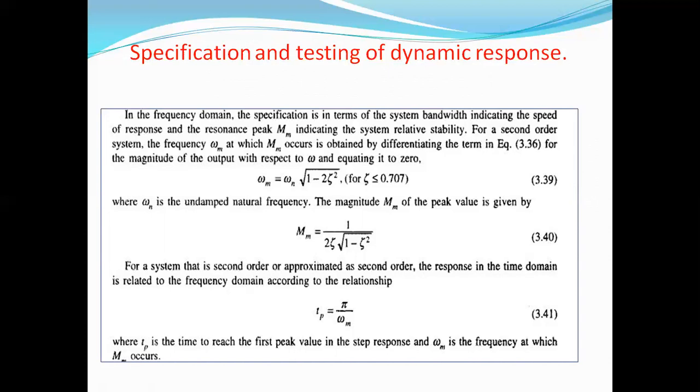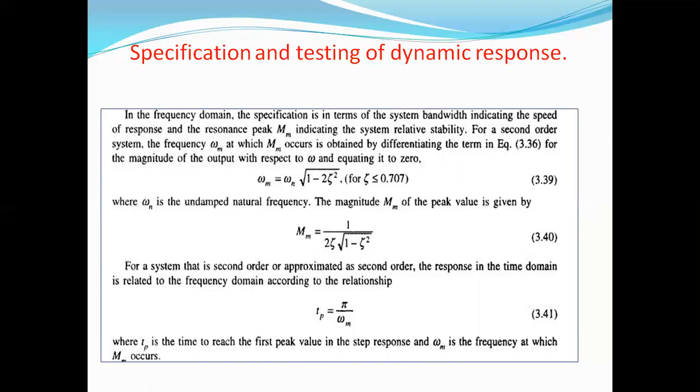There are basically two factors in the specification of the dynamic performance: the speed of the response and the relative stability or damping. If the system considered is higher than second order, usually the dominant modes are specified in terms of the basic first order or second order systems.